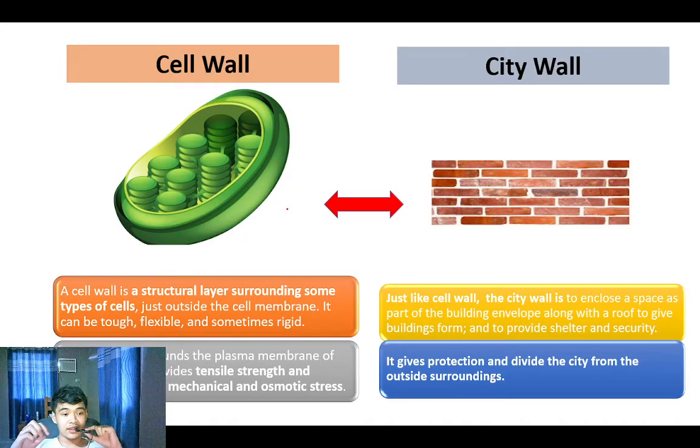And last, the cell wall and city wall. Cell wall is a structural layer surrounding some types of cell, just outside the cell membrane. It can be tough, flexible, and sometimes rigid. Just like the cell wall, the city wall is to enclose a space as part of the building, enveloped along with a roof to give building form and provide shelter and security. They are both a wall that protects and separates the city from the outside. The cell wall gives protection to the cell, while the city wall gives protection to the city.